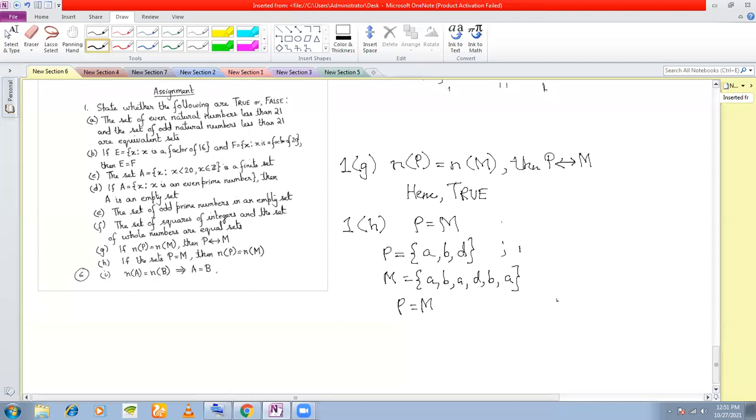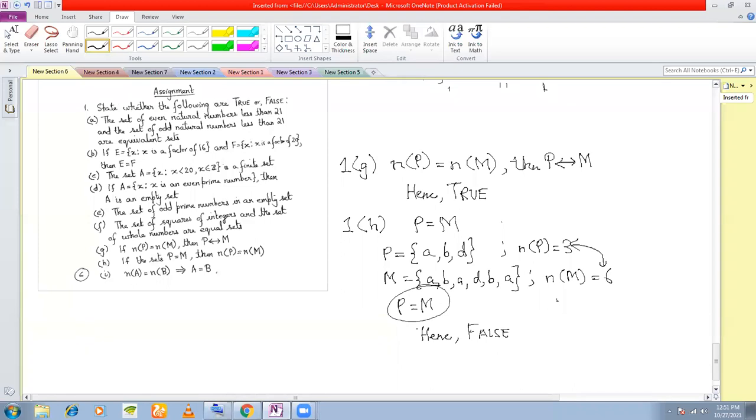But what is the cardinality here? The cardinal number is 3. What is the cardinal number here? 6. So they are different, right? But they are equal sets. So therefore, P is equal to M does not mean that the cardinal number will be the same. Hence, false. Is it clear? Clear to everyone? Good.